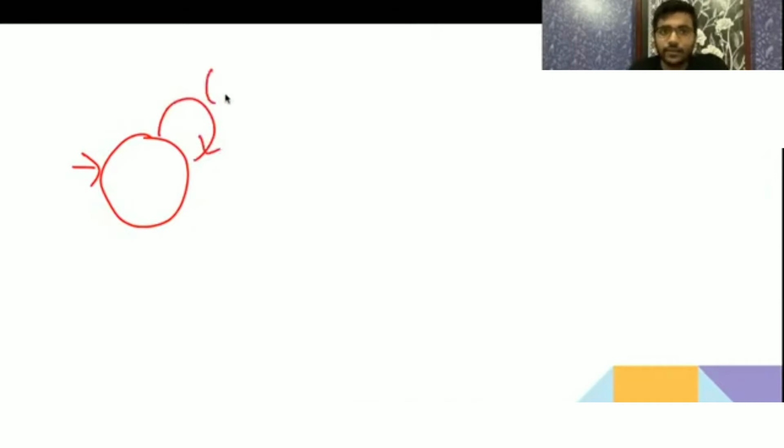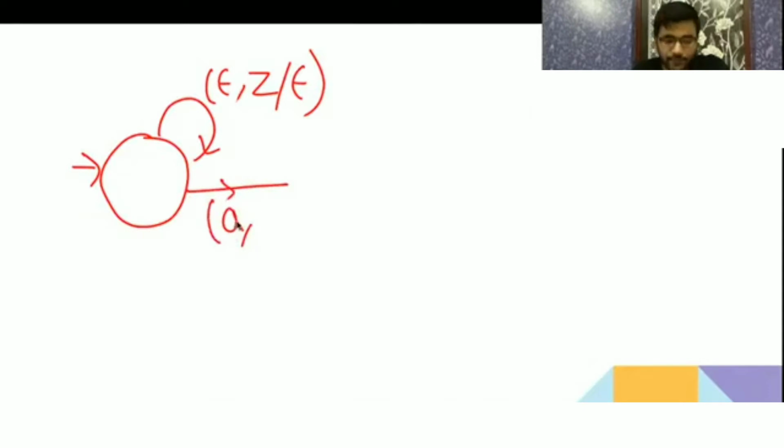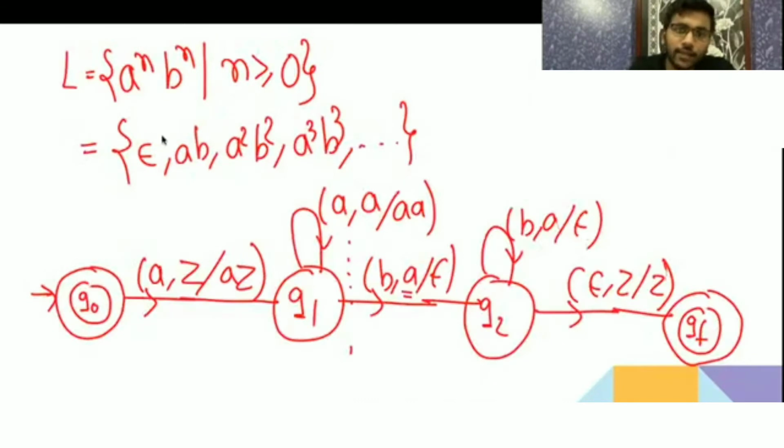Now in acceptance by empty stack, there is not going to be a final state. So if you have to accept epsilon, you will get epsilon in the beginning, the top of the stack will be Z, and you have to empty the stack. Now again if you get a, in the beginning, if you want to accept epsilon, you accepted it.